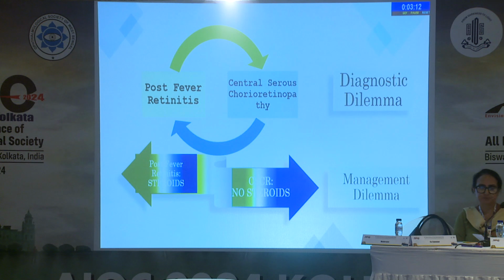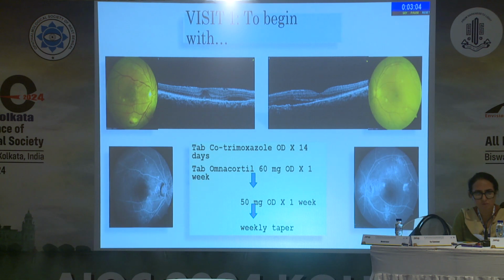For post-fever retinitis, we would ideally start the patient on steroids, and for CSR, ideally we should avoid giving steroids. So there was a management dilemma, but because the patient had a history of typhoid, we went along with the diagnosis of post-fever retinitis. This was the macular OCT on the day of presentation. You can see a parafoveal SRF pocket. We started the patient on cotrimoxazole and omnacortil 60 milligram with a weekly tapering dose.